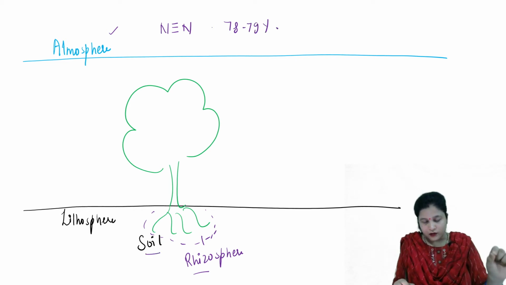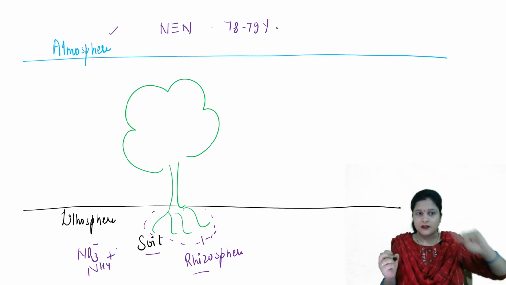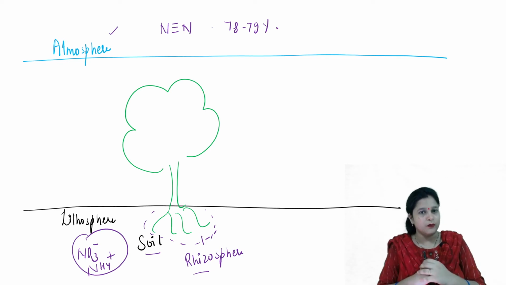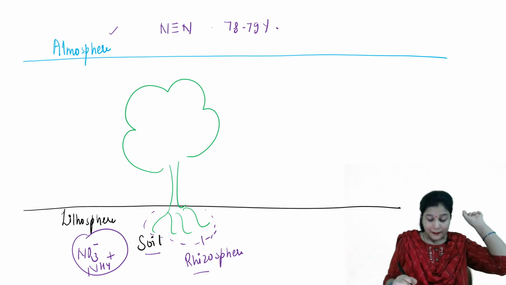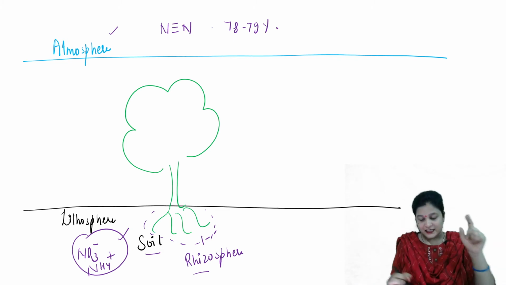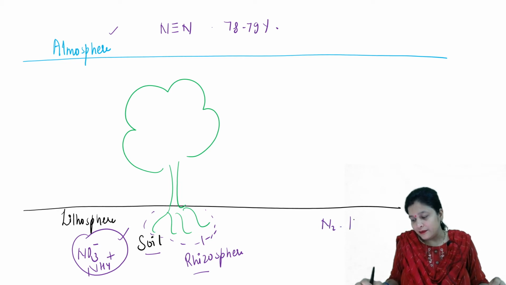In the soil also, some nitrogen is present in the form of nitrate and ammonium. And this nitrogen comes from the weathering of rocks. We know the soil is formed by the weathering of rocks. But the nitrogen present in the soil is not sufficient. It is a limiting factor. Nitrogen is a limiting factor.